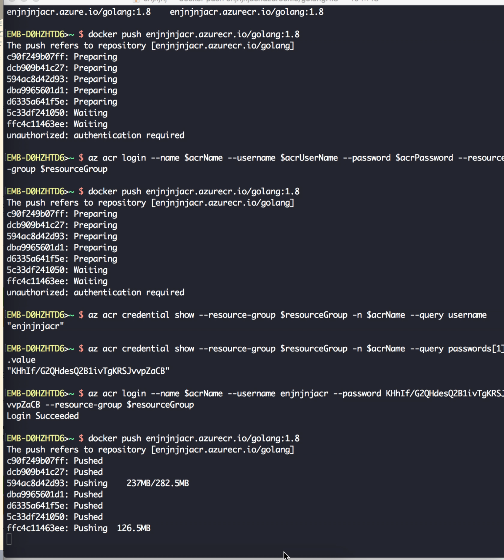To list, you can use this command, az acr repository list. And now to find a specific tag, because in our images we have tagged it as 1.8, we can use az acr repository show-tags. So now you can see the image name and its tag.